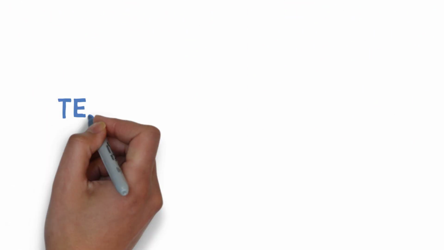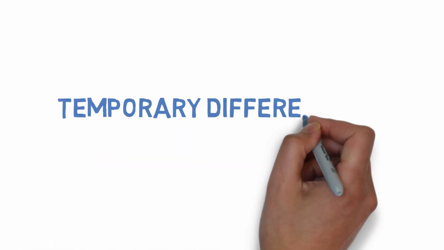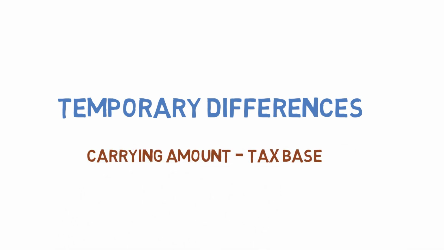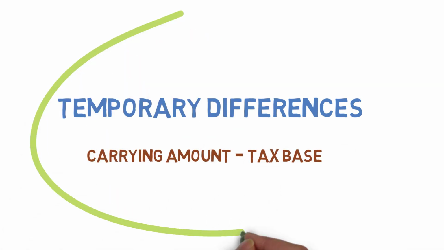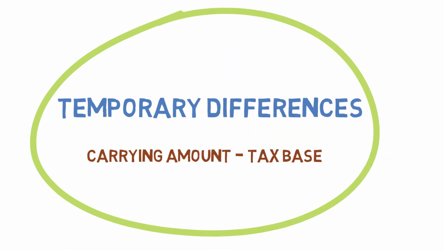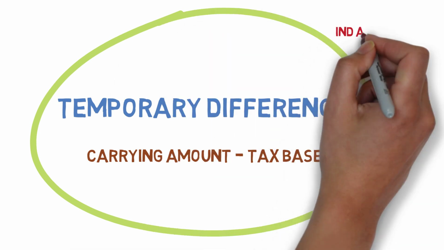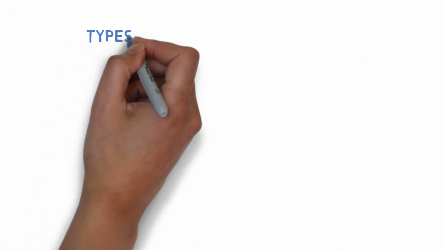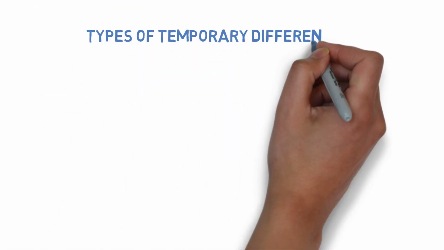So these differences as seen in the illustrations are nothing but temporary differences. To sum it up, temporary differences are the differences between the carrying amount of the asset or liability and its tax base. This concept is the core of the standard on income tax. Now there are two types of temporary differences.